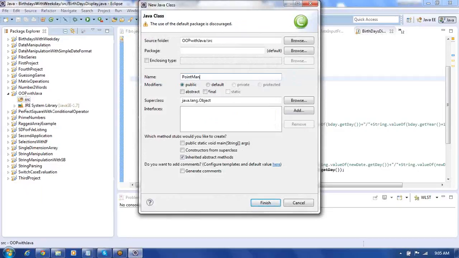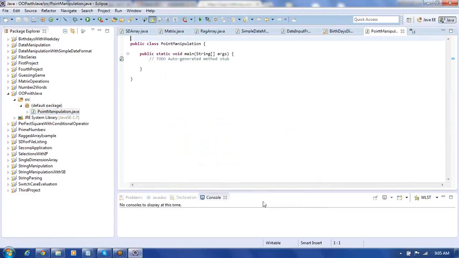Point manipulation is going to be the program name. This is containing a class called point manipulation, which is containing the main method. But we haven't defined any other class in this. In the same package, we can define it in the same file also. Here, we can now define another class called a point class.